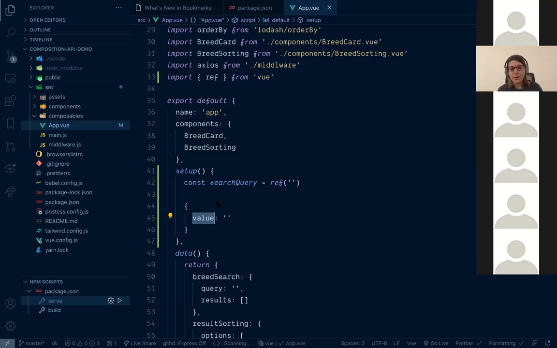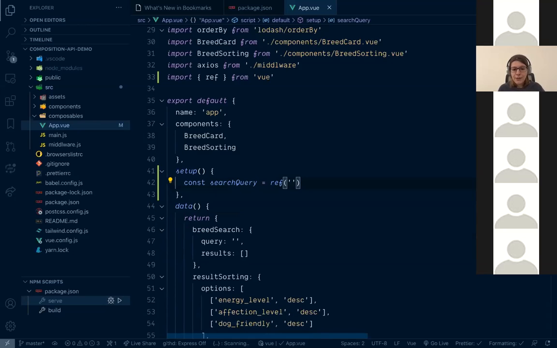You can use reactive on an object, and every single property will be turned into a reactive one. And we have ref, used on primitives. And with ref, well, we can use it on reference types as well. You will see I will be using it with an array. But basically what happens here is we create a value. This is very important to remember, and I will explain it a bit later, because sometimes in options and in template, Vue will automatically unwrap this value. But within setup, you will need to remember this and access the searchQuery.value.